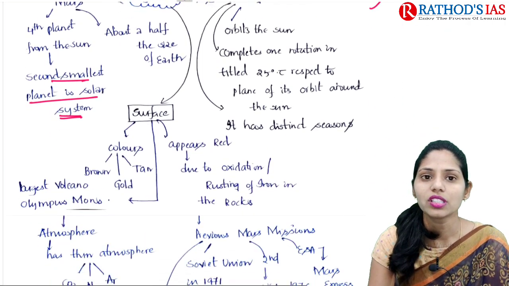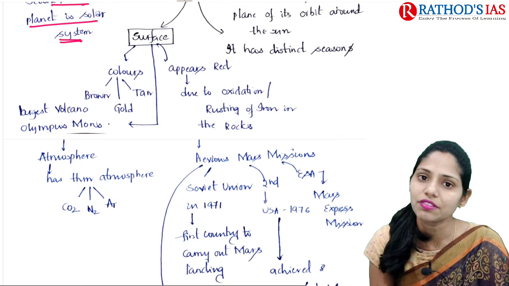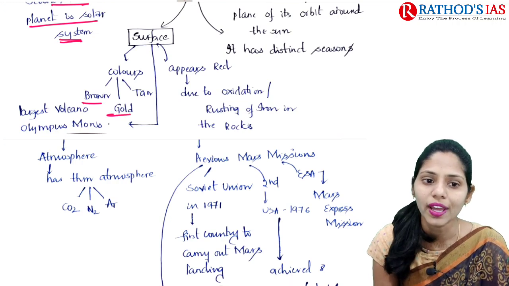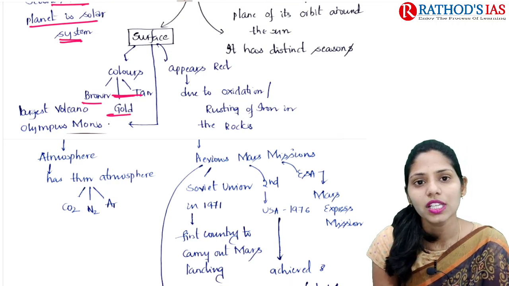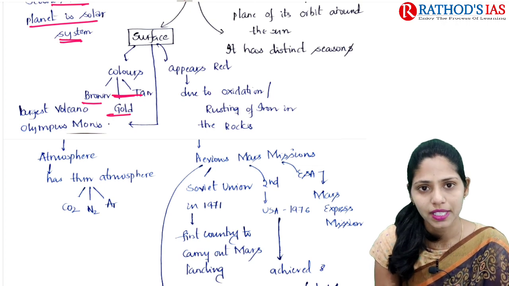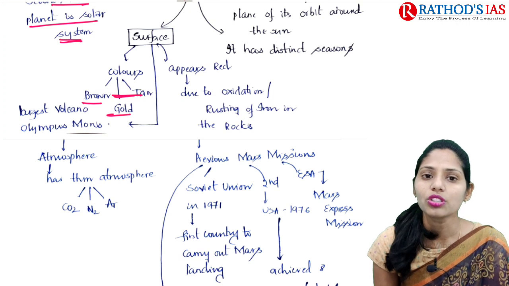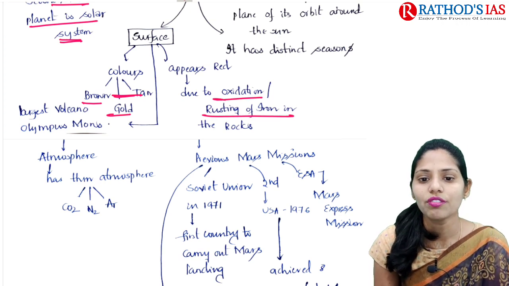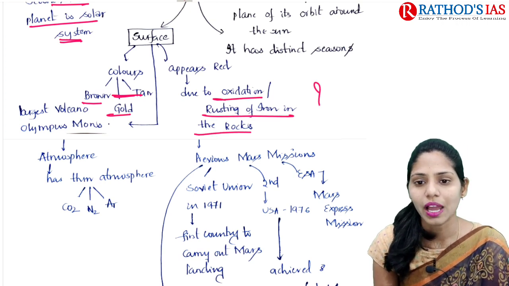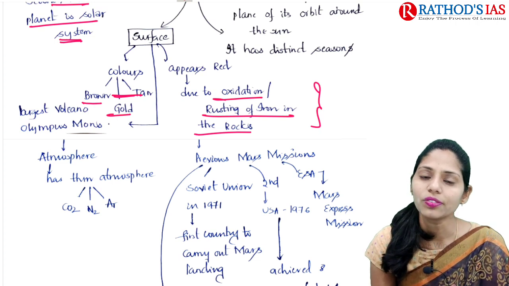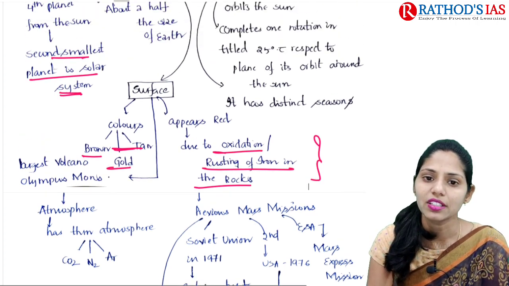If you are talking about the surface of Mars, we can see different colors like brown, gold and tan. It is mostly called the red planet because it appears red. So what is the reason behind that? The reason is the oxidation or rusting of iron in rocks, so it appears mostly red. Because of this, it is called the red planet.